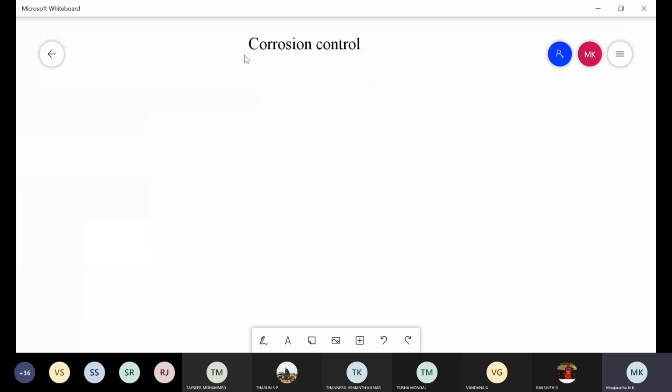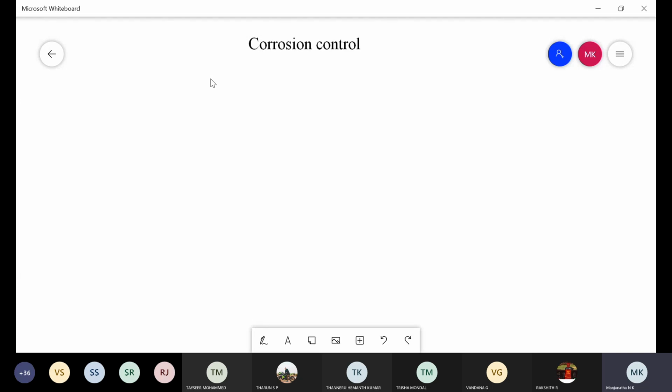We know that once any metal is exposed to a corrosive environment, it undergoes corrosion due to the formation of anodic and cathodic regions on the surface of the metal. Once the formation of the anodic area and cathodic area is prevented, the metal cannot undergo corrosion, meaning corrosion of the metal is prevented.